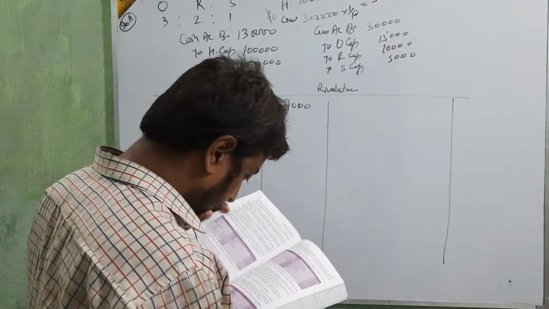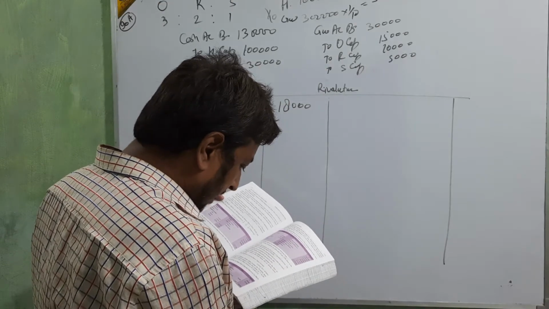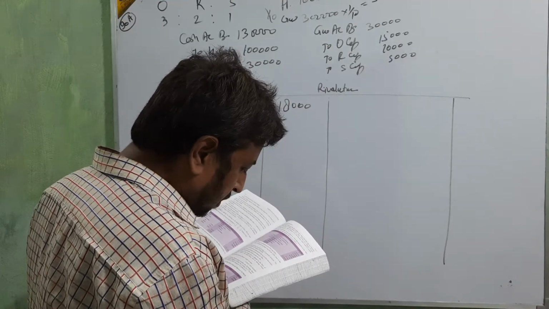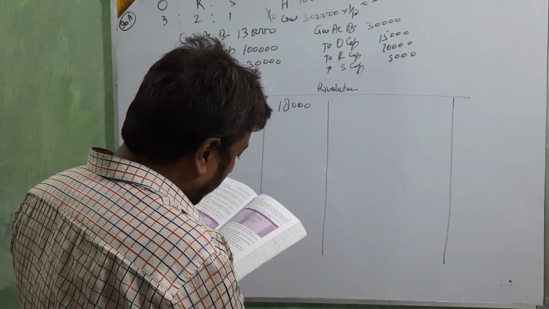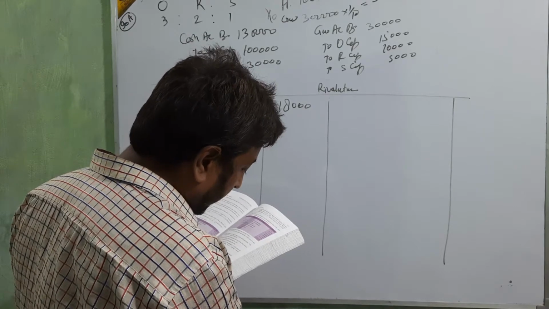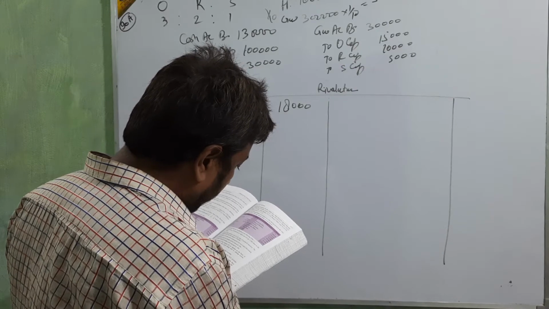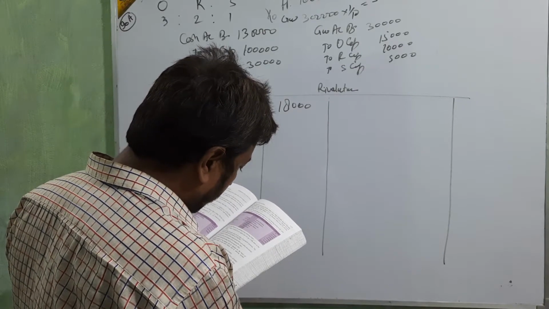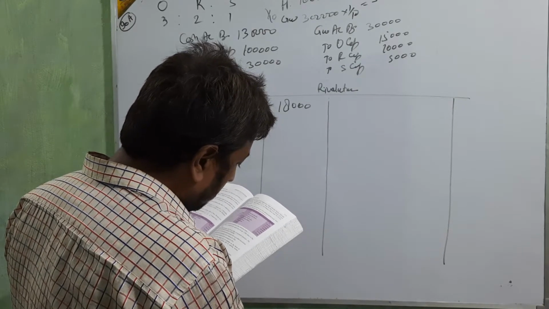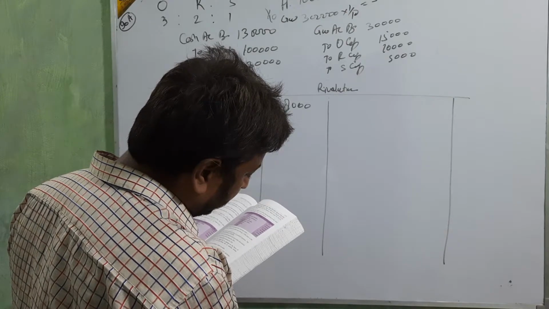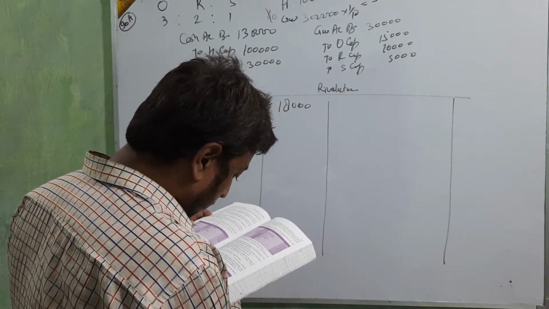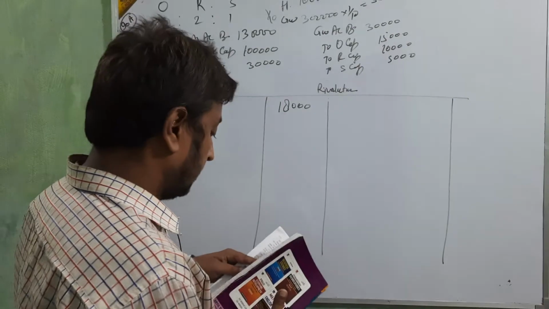Next, the value of stock and furniture will be reduced by 20%. Stock value is 1,11,000 and furniture value is 2,31,000, and both are reduced by 20%.